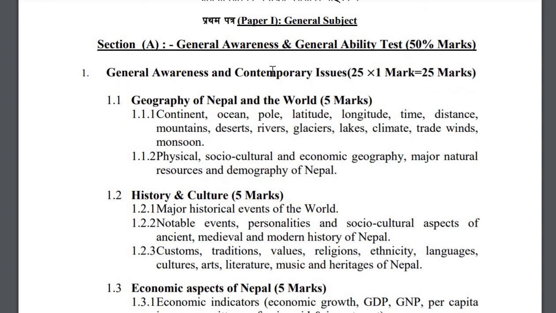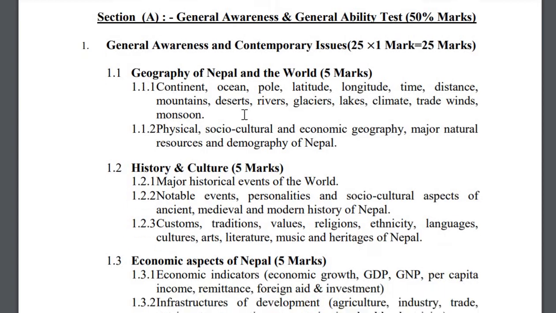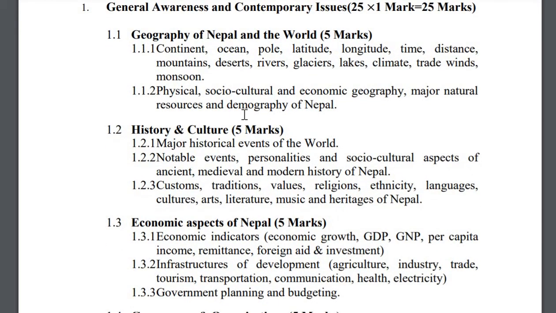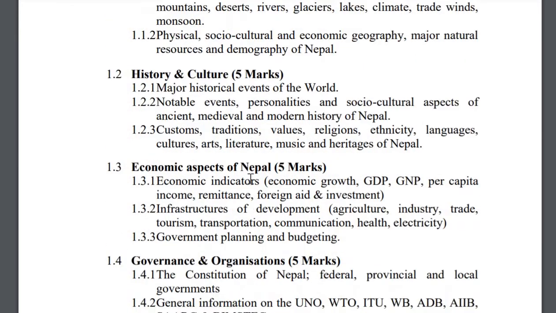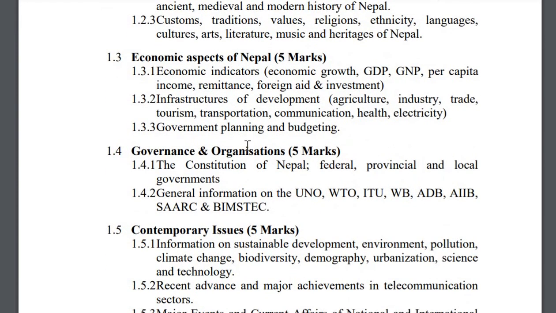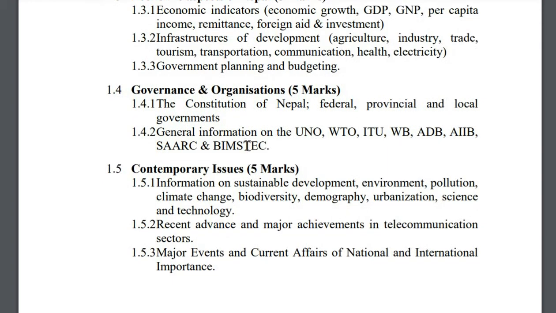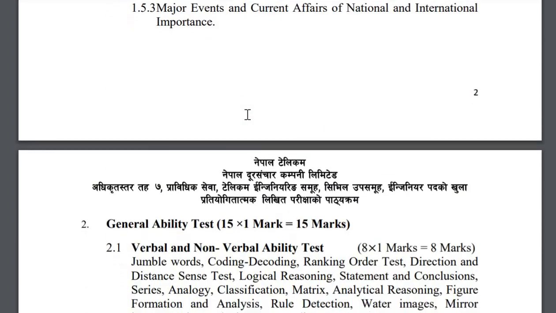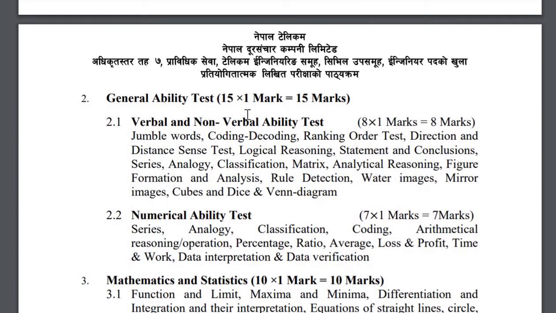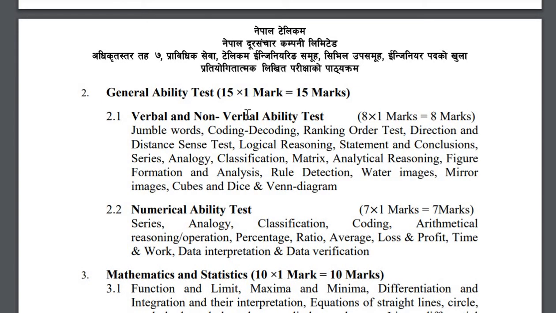So first is general awareness and contemporary issue, which consists of 25 marks, one question each carrying 25 marks. So it consists of geography of Nepal and the world, history and culture, economic aspect of Nepal, governance and organization, contemporary issue 5 marks, and then next is general ability, which consists of 15 marks, one question, 15 marks each.